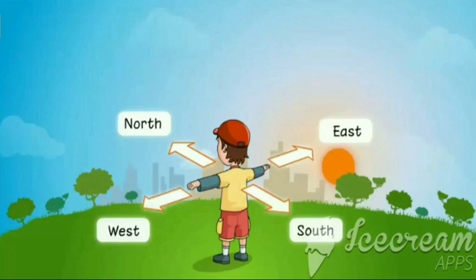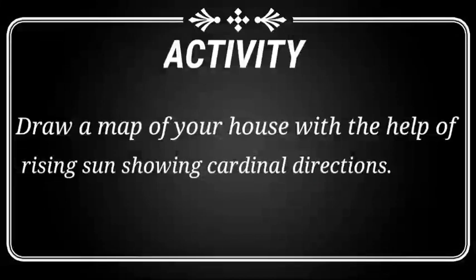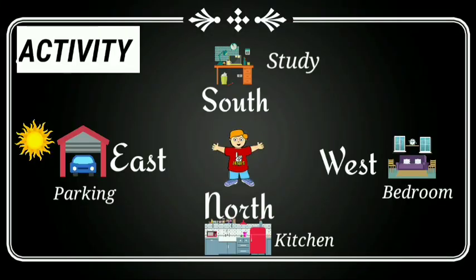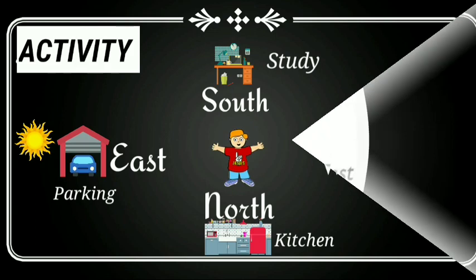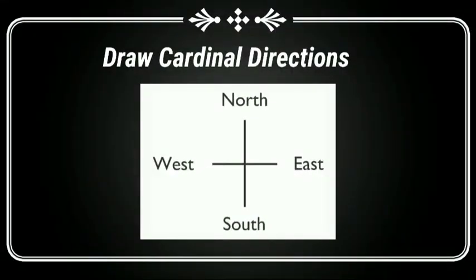आप अपने घर के सेंटर में खड़े हो जाइए and with the help of rising sun find out the 4 directions of your house. I will show you how to draw this map. बेटा इसको ध्यान से देखो, बिल्कुल आपने पेपर के ऊपर ऐसे ही अपने घर का रफ मैप विद कार्डिनल डायरेक्शंस ड्रॉ करना है. Also draw a diagram of cardinal directions in your notebook.